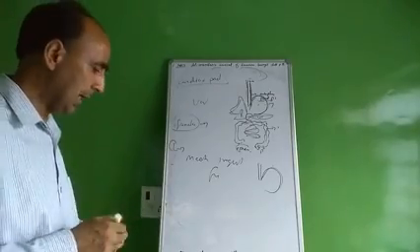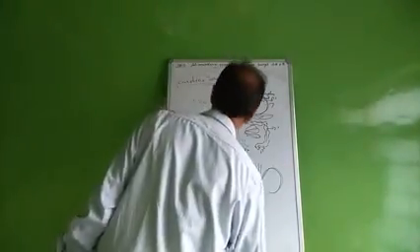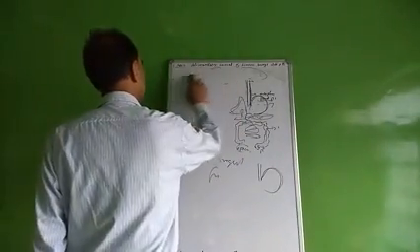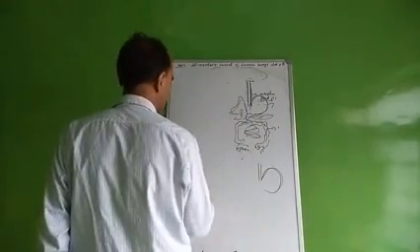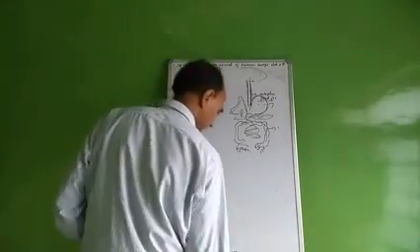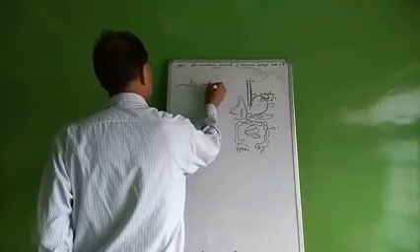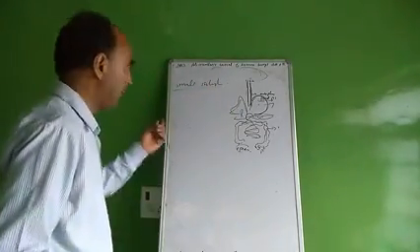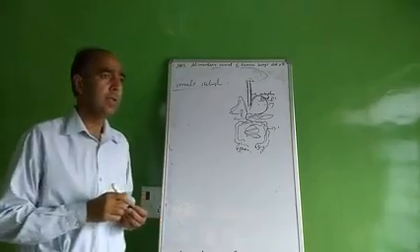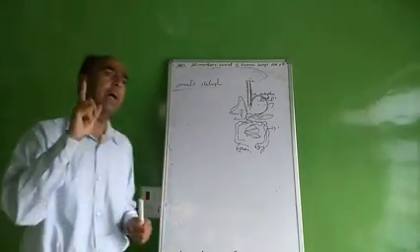Now we go for another organ of the alimentary canal, that is the small intestine. You all know the small intestine is a part of the alimentary canal. It is named so because it has a small diameter.